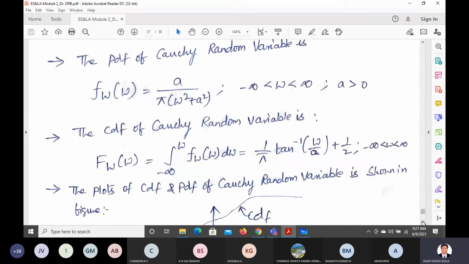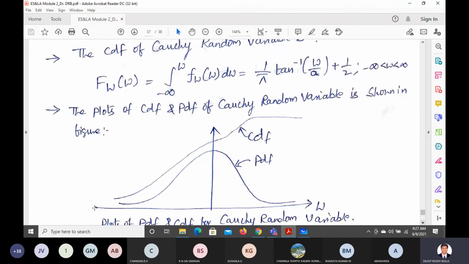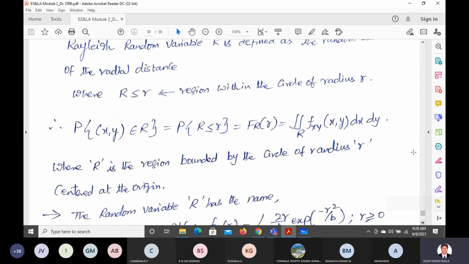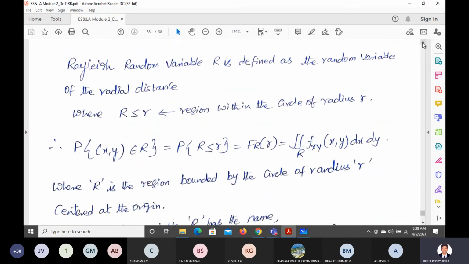Based on that, you can see here the PDF graphs are similar to the Gaussian random variables, like a bell-shaped curve. Whereas in the case of the CDF, we get slight deviations. In the negative part, it looks similar, but on the positive side, the values increase. Okay, and some more points here on the Rayleigh distribution.